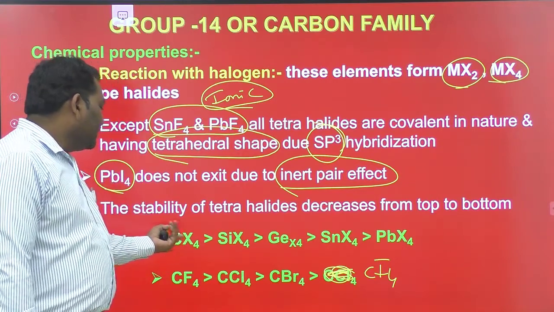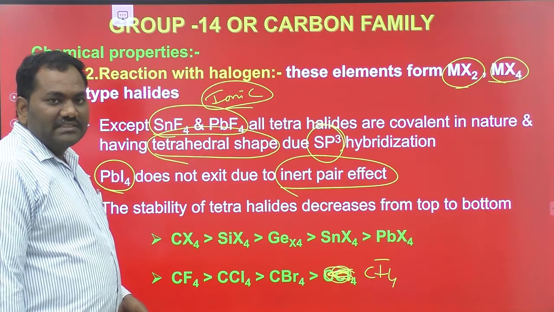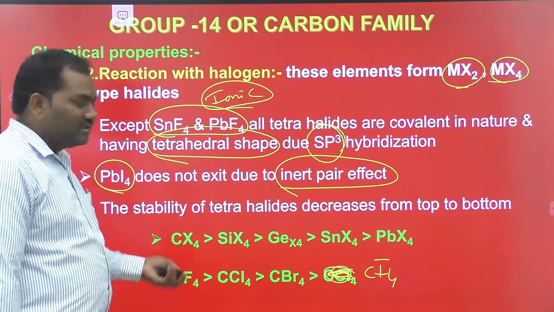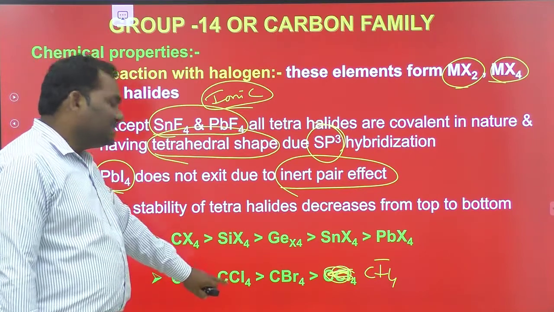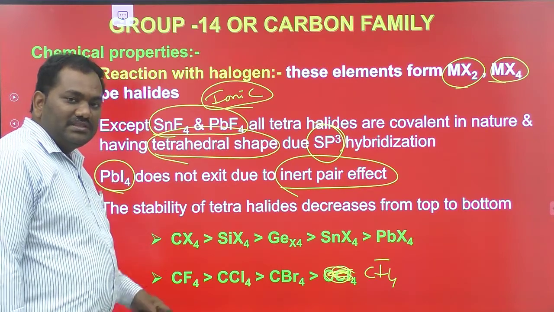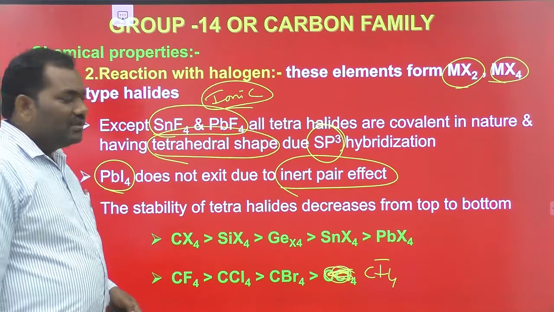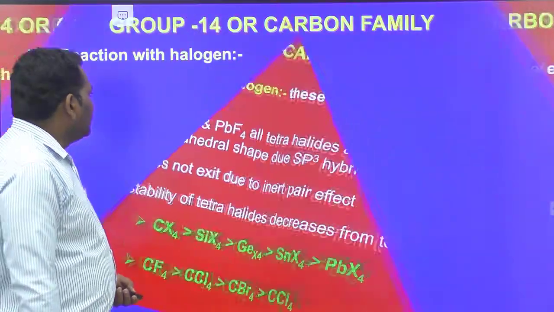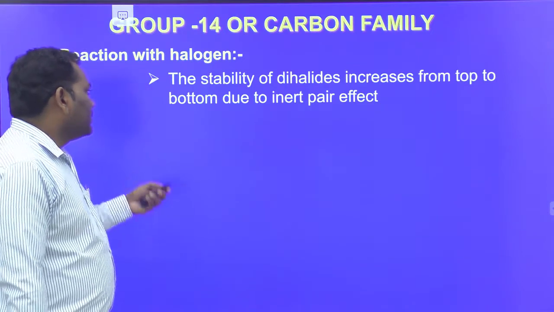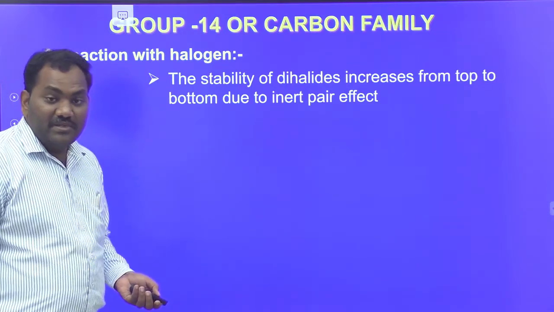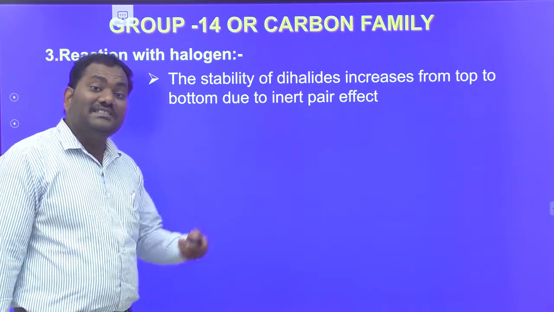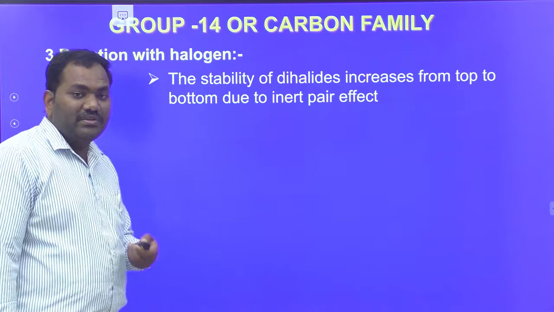In the first case, X is common and the central atom is changed, but here the central atom is common and the halogen atom is changed. So with respect to the halogen, this is the stability order, and with respect to the 14th group elements, this is the stability order. That is the tetrahalide stability order. Some more points: the stability of dihalides increases from top to bottom due to the inert pair effect. The stability of tetrahalides decreases from top to bottom, but the stability of dihalides increases from top to bottom. You remember these points.